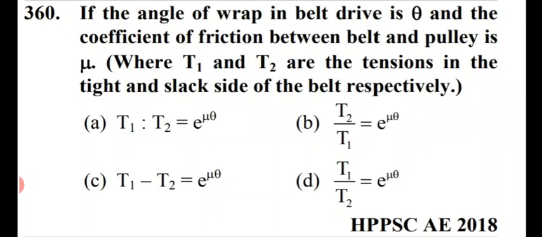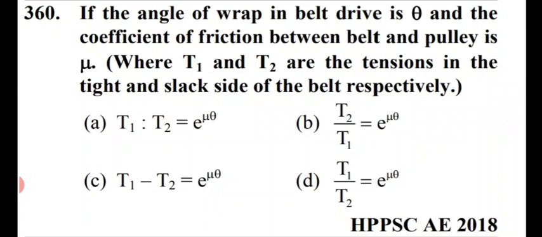Our next question is, if the angle of wrap in a belt drive is theta and the coefficient of friction between belt and pulley is nu, where T1 and T2 are the tensions in the tight and slack side of the belt respectively, we have to give the right equation among these.